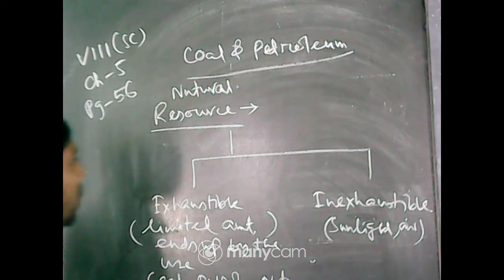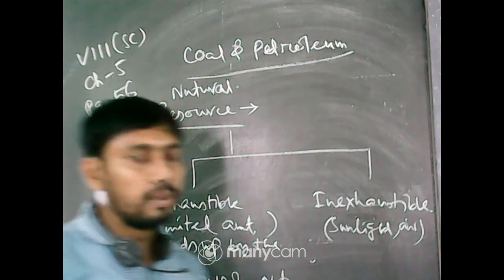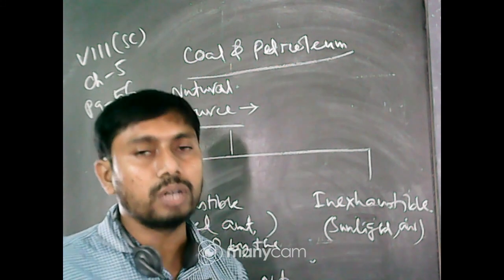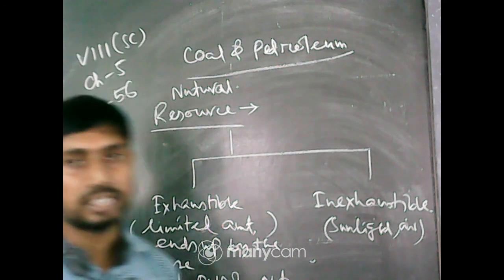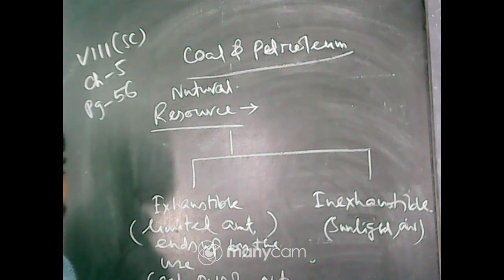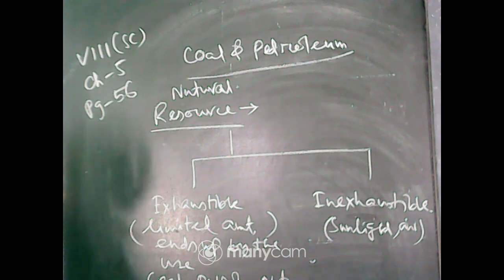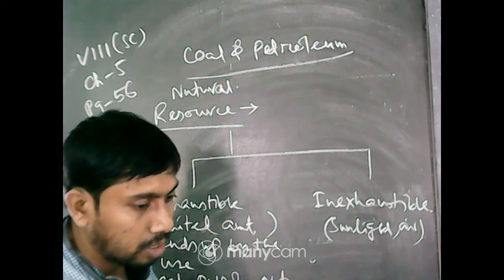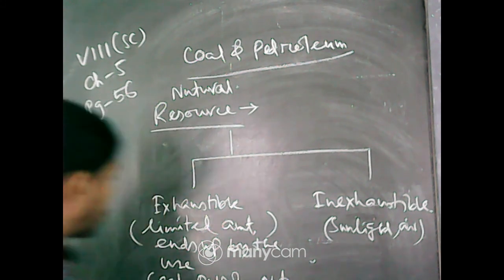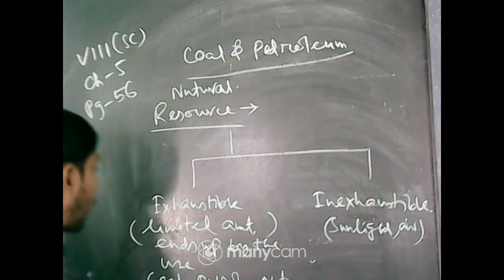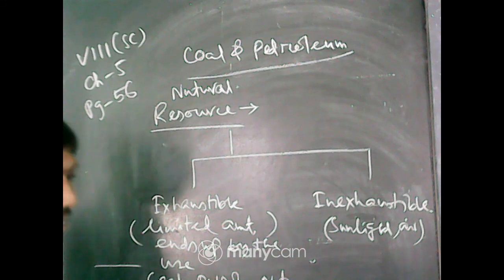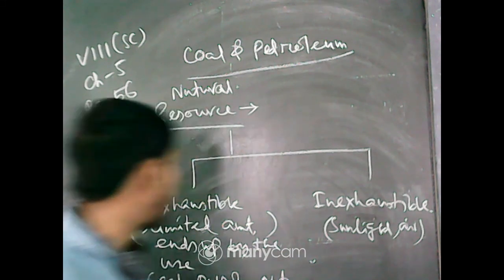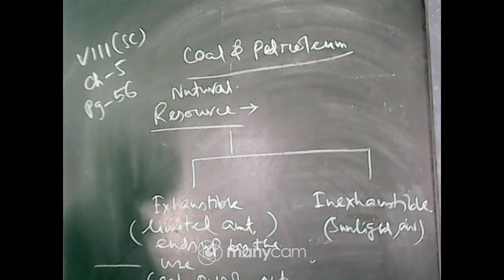So from that part, what is a natural resource? The substances which are stored under the earth crust or which we get from nature are called natural resources. There are two kinds of natural resources. In the lower half there are examples: coal, petroleum and natural gas. These are examples of exhaustible natural resources. Clear?